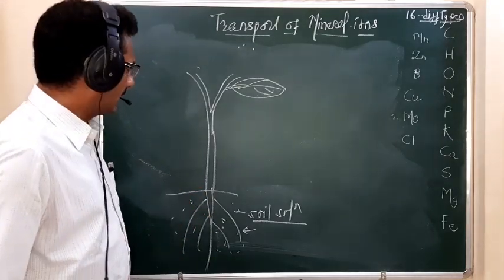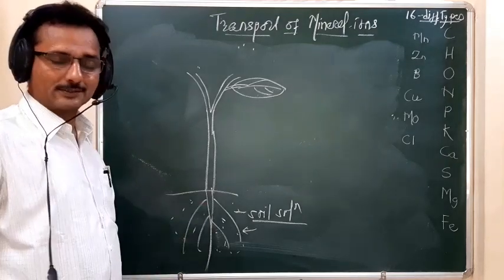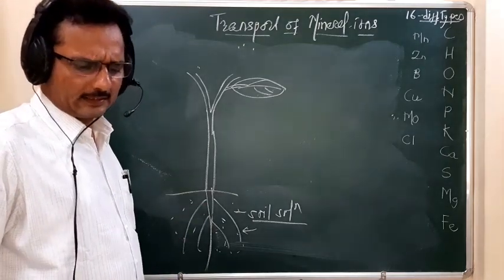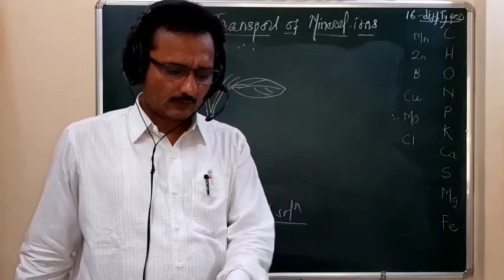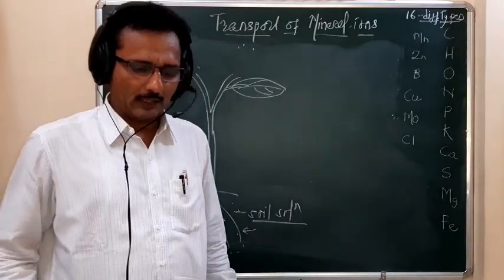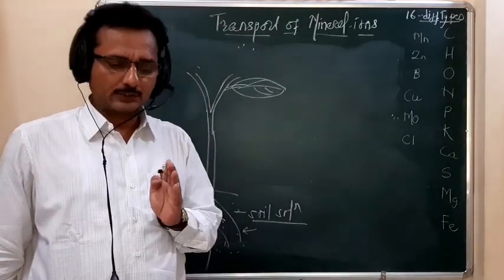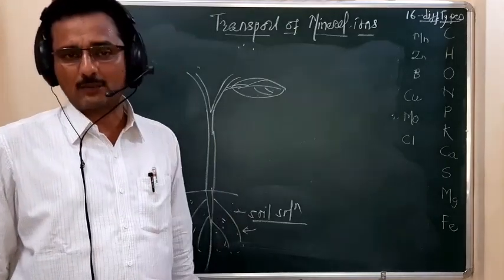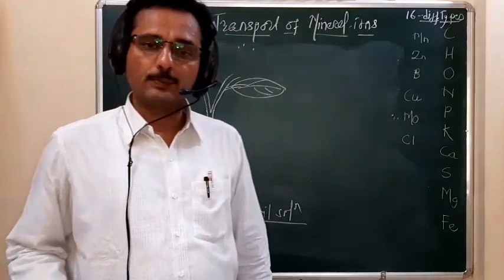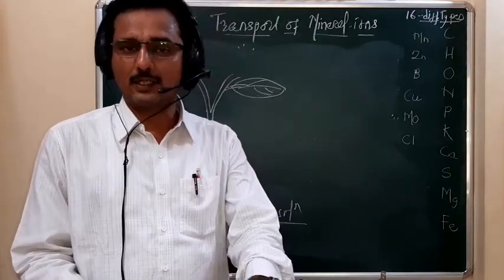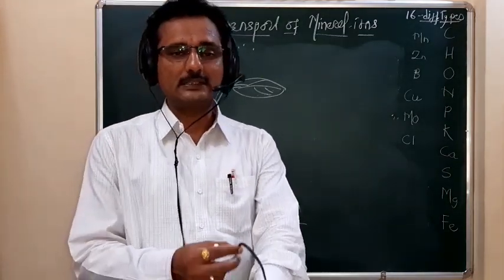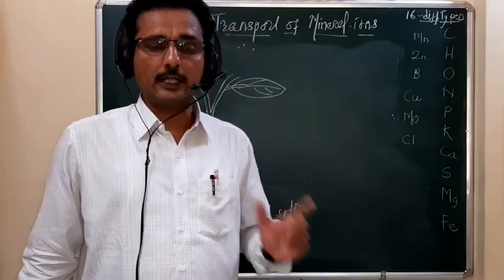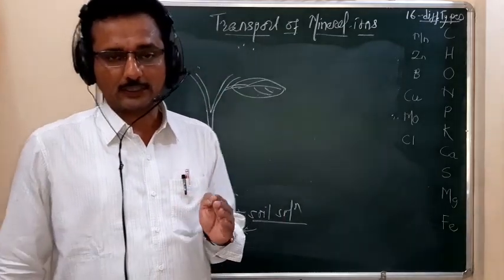But remember here, not only the soil solution is the source. Another source is the older parts of the plant body. The older parts also have mineral elements, and those mineral elements are transferred toward the younger part.